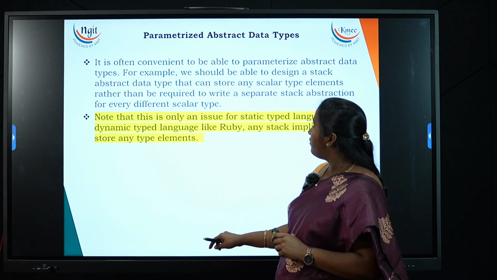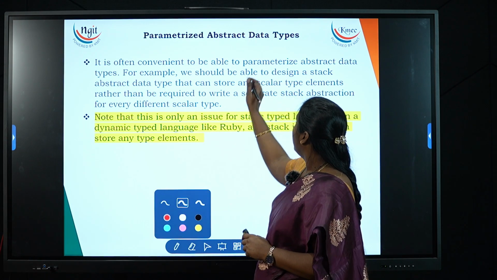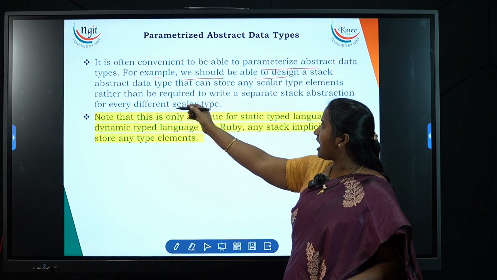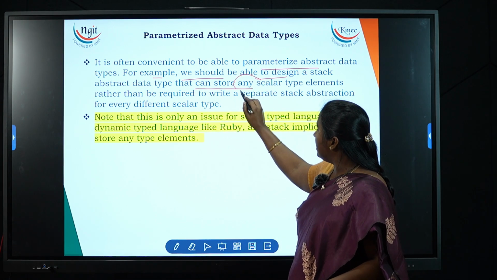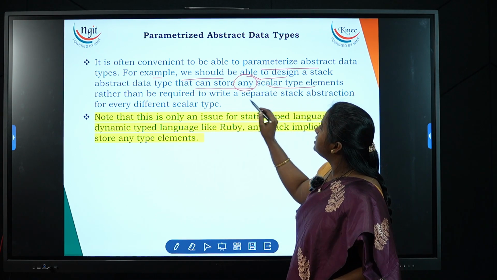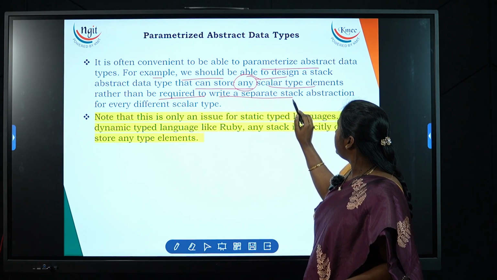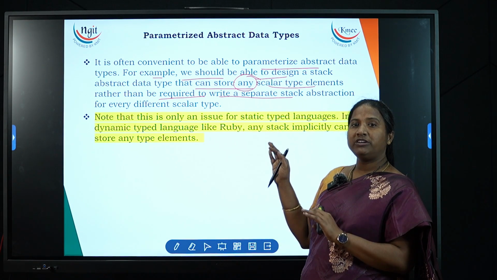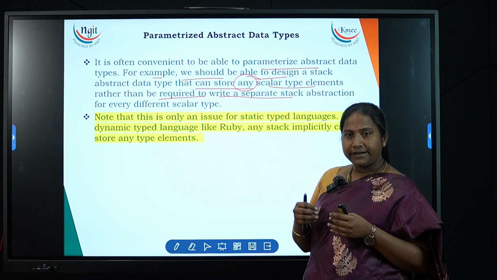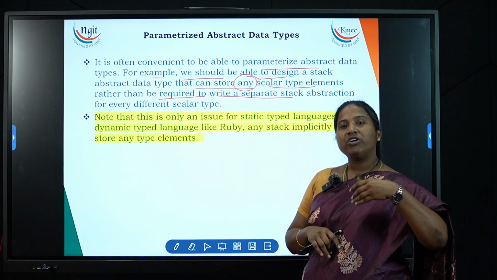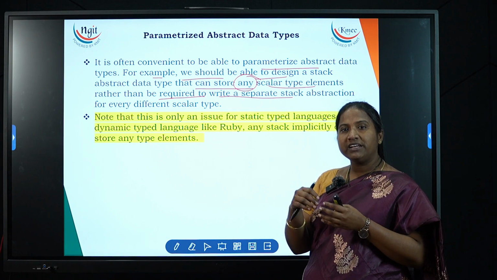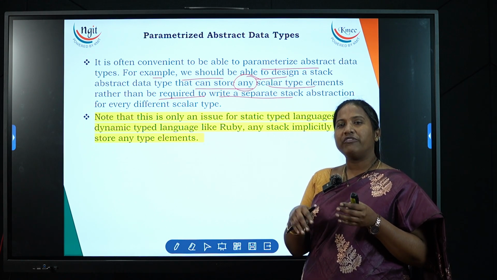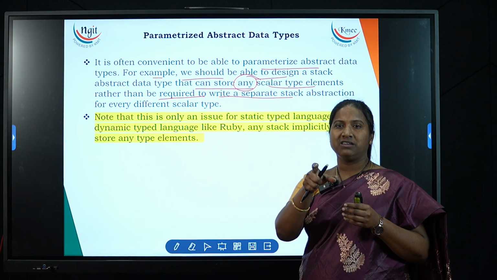Parameterized ADTs: it is often convenient to be able to parameterize abstract data types. For example, we should be able to design a stack abstract data type that can store any scalar type elements, rather than being required to write a separate stack abstraction for every different scalar type. Now, the meaning of the first point is what? If I want to take the integer data type, we write one program. If I want to take a floating point data type, we write another program with the float specification in the programming language. So it is a waste of time and lines of code to write it for the single reason of the data type.